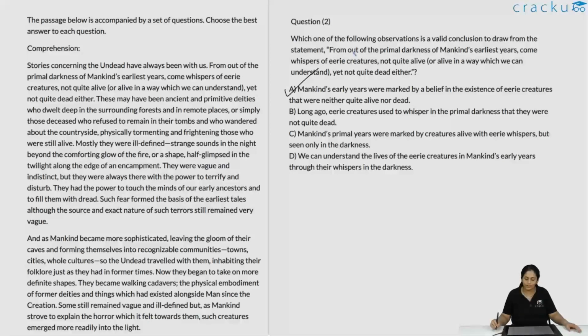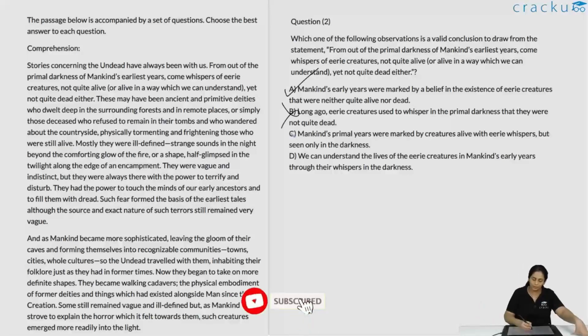Long ago, eerie creatures used to whisper in the primal darkness that they were not quite dead. All of these are stories. There are no such eerie creatures. There are no such actual undead. It's all about how we believed in them. B is twisting it, saying that there were actual eerie creatures. No, there were no real eerie creatures. Mankind's primal years were marked by creatures alive with eerie whispers, but seen only in the darkness. Not true, these are not real creatures. It was a belief in these creatures, and they were not only seen in the darkness, but essentially believed to be in the darkness, just outside the view of light. So that is also incorrect.